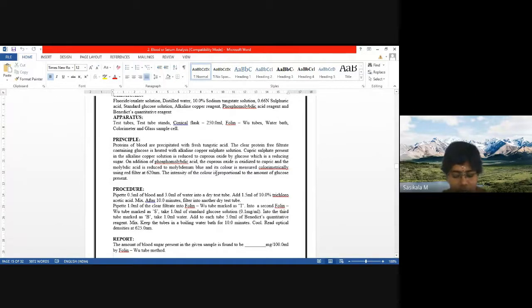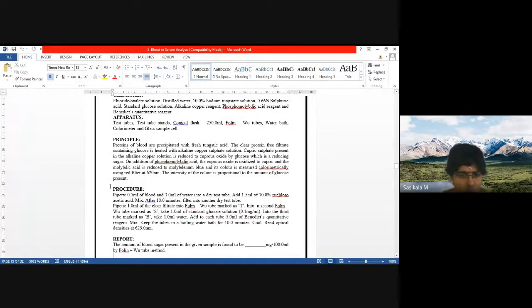Benedict's qualitative test, and urine blood sugar also you have done with the same reagent. And hope you have observed the color change. You have got a green colored solution, right? Similarly, according to the glucose concentration, the color change will be from light yellow, orange, green, orange, yellow, and red. So it is based on the concentration of glucose present in the blood. Okay, and this will be measured at red filter at 620 nanometers. So according to the color and its intensity, we'll be choosing the lambda max.